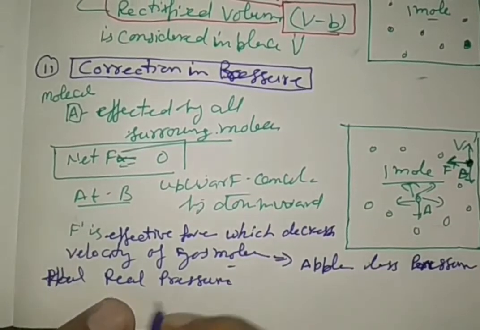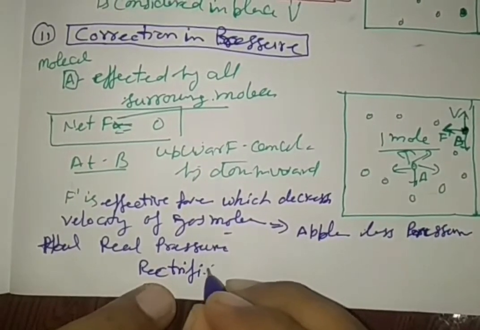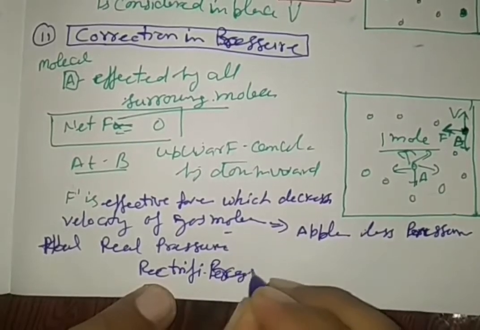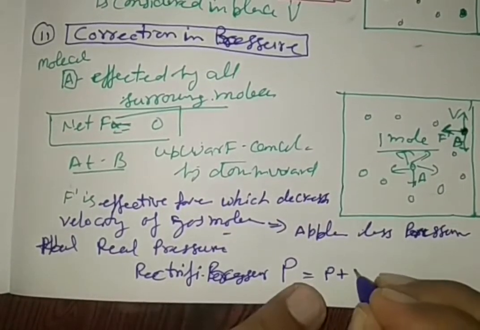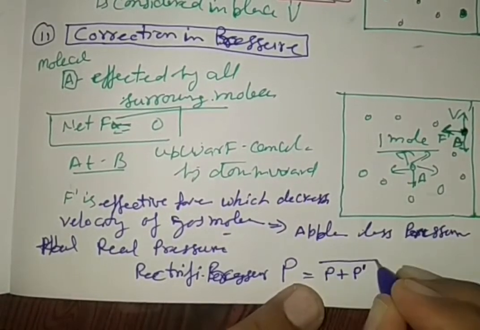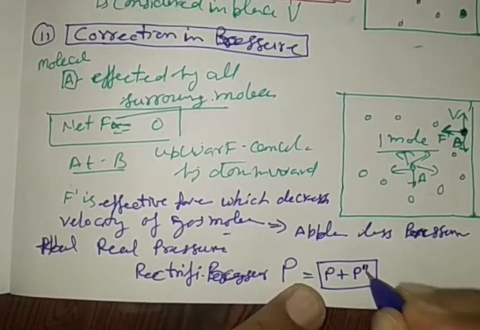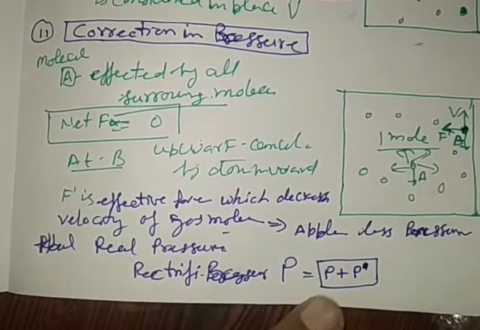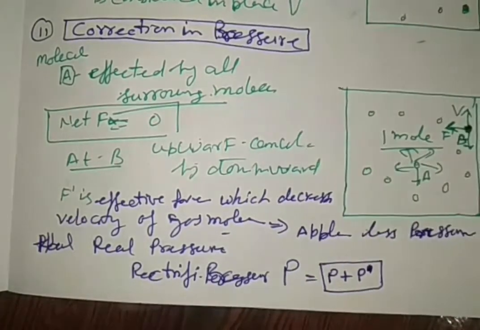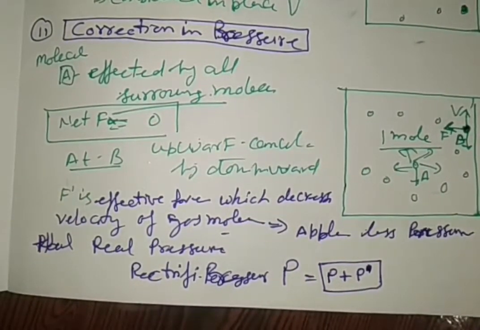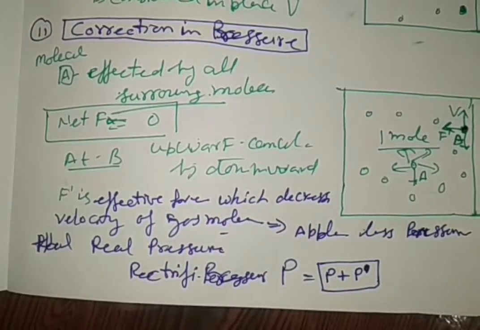So the rectified pressure here, capital P, is the real pressure plus an extra pressure P dash, which arises due to the decrease in the intermolecular forces.